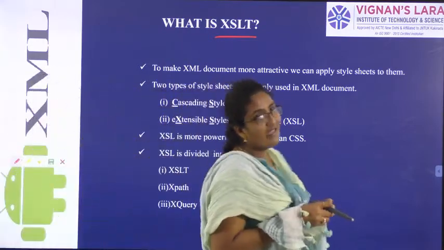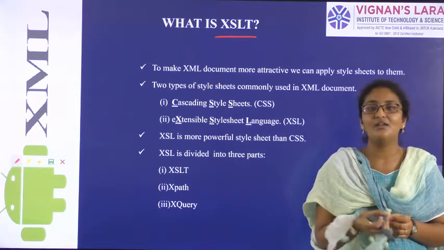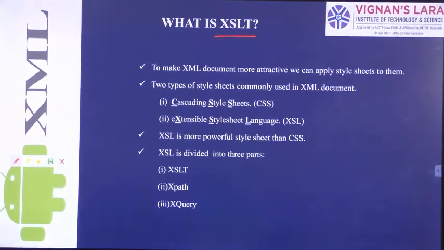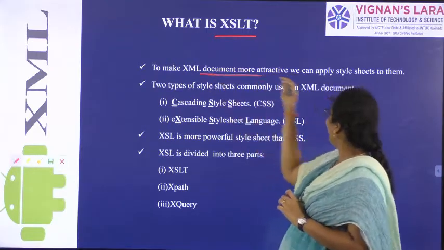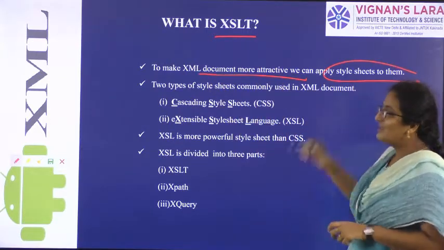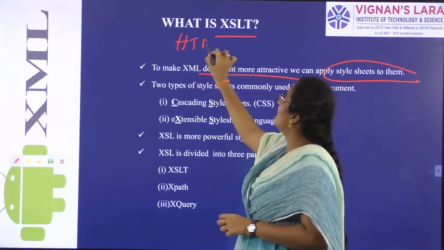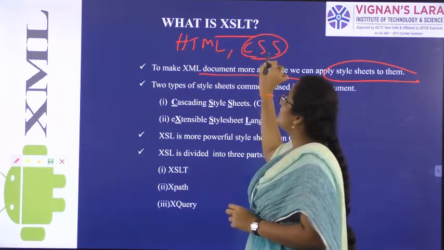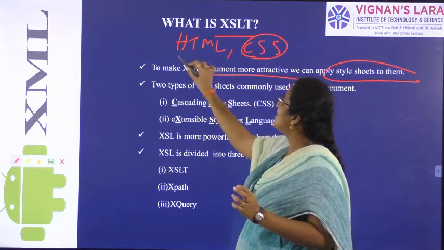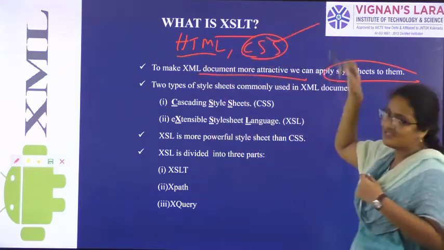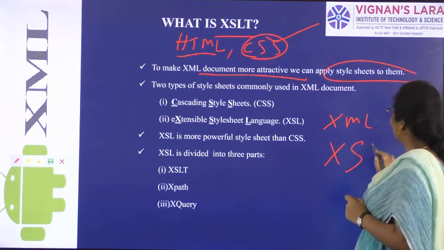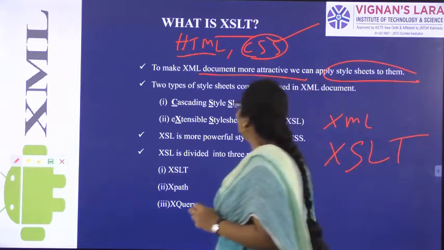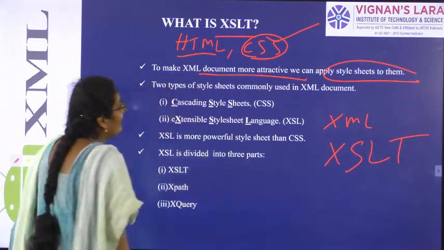So what can we do with the XSLT? So we know how to do the parsing. To make the XML document more attractive, we can apply style sheets to them. So in the first unit we have seen what is HTML and what is CSS. CSS means cascading style sheets. So to make HTML files more beautiful, we are adding CSS files. Same way, to make XML documents more beautiful, we are adding XSLT. So to make the XML documents more attractive, we are adding style sheets.